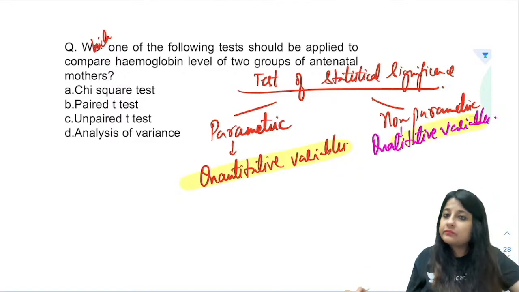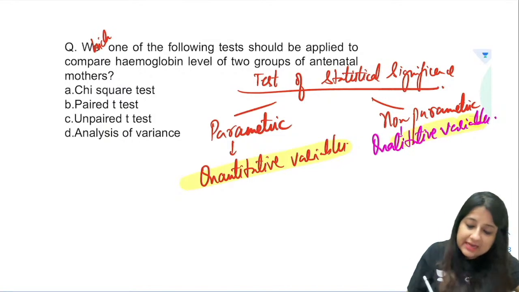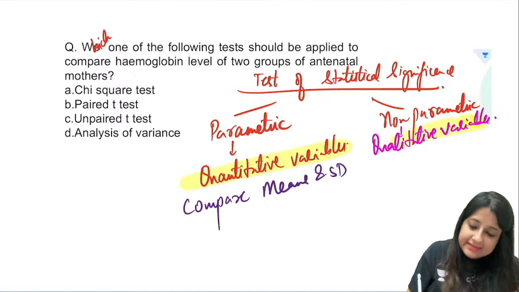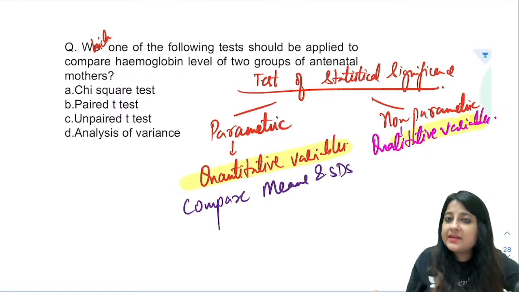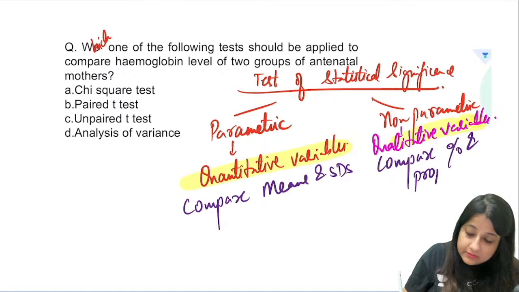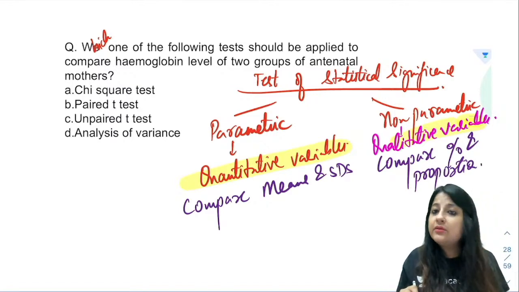All right. So when we are talking about quantitative variables, that means we compare what? Means and SDs. For non-parametric test, what do we compare? We compare always percentage and proportions.